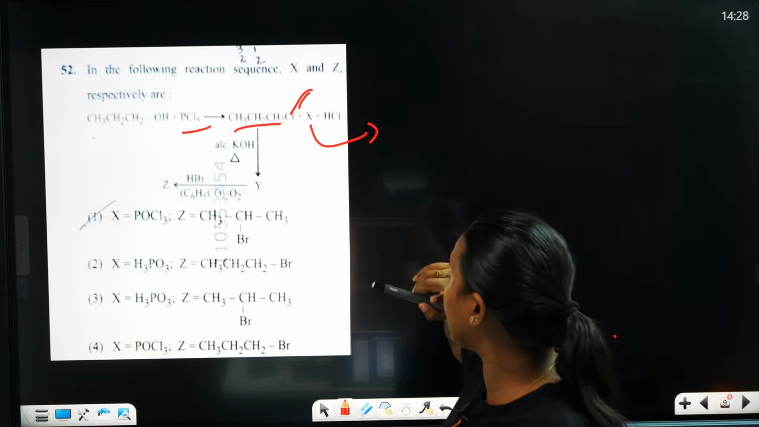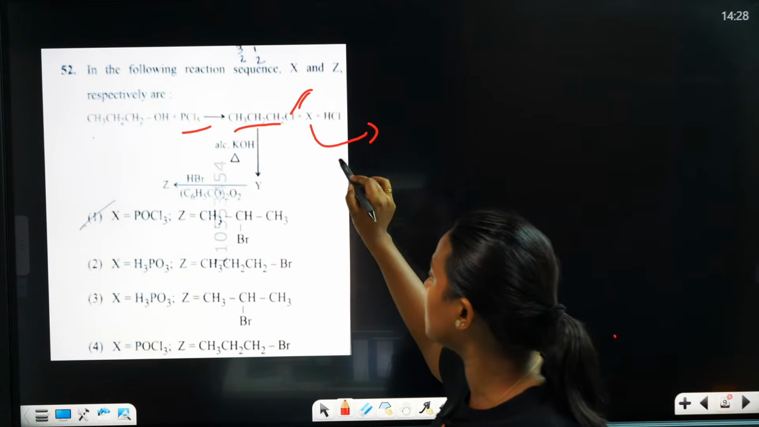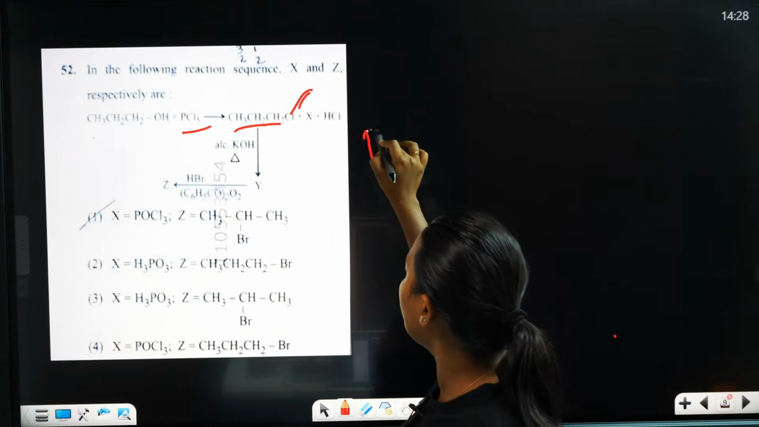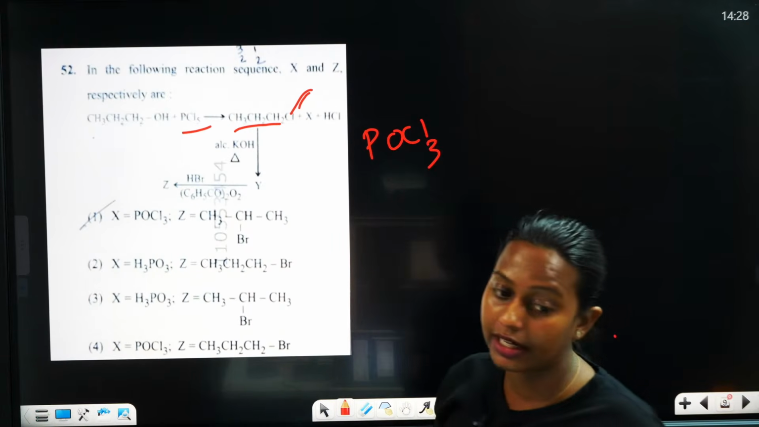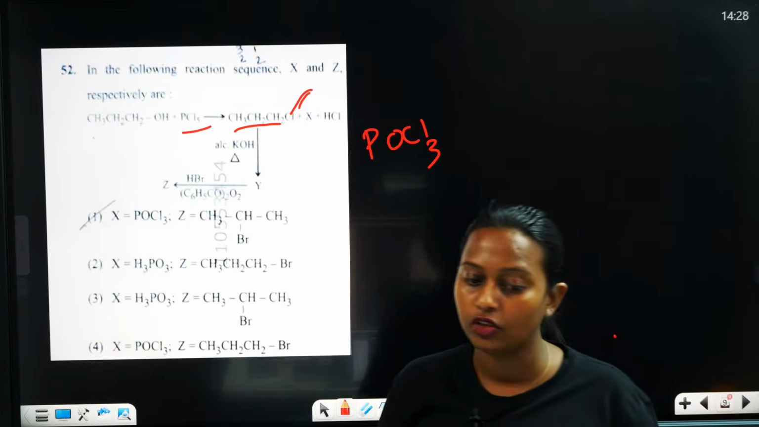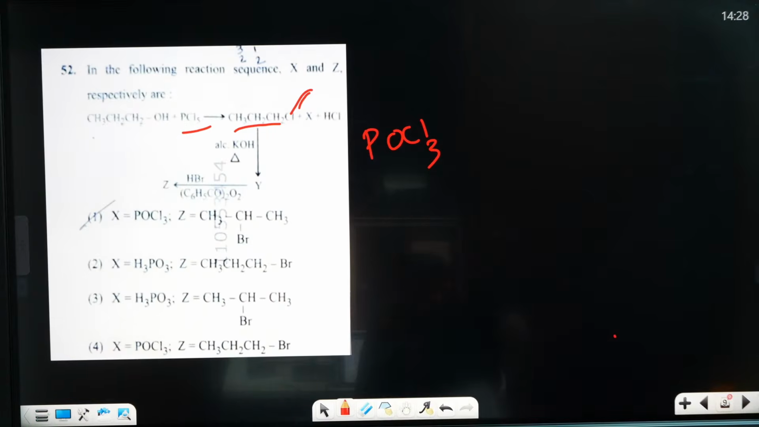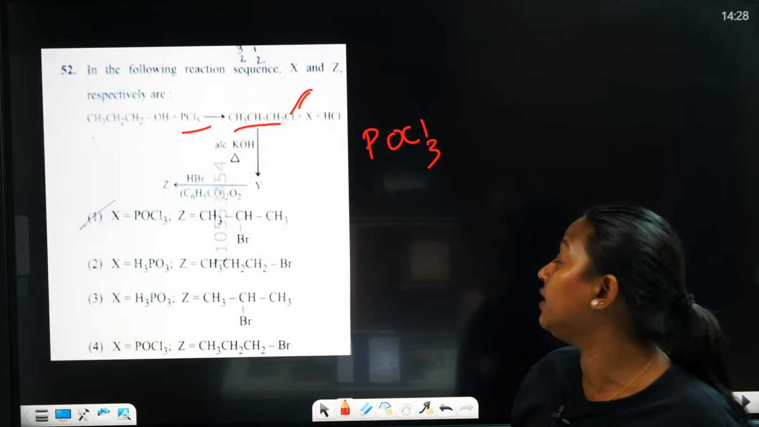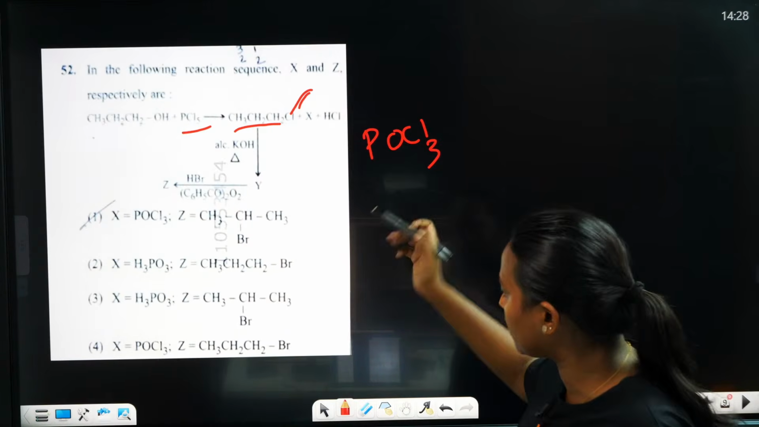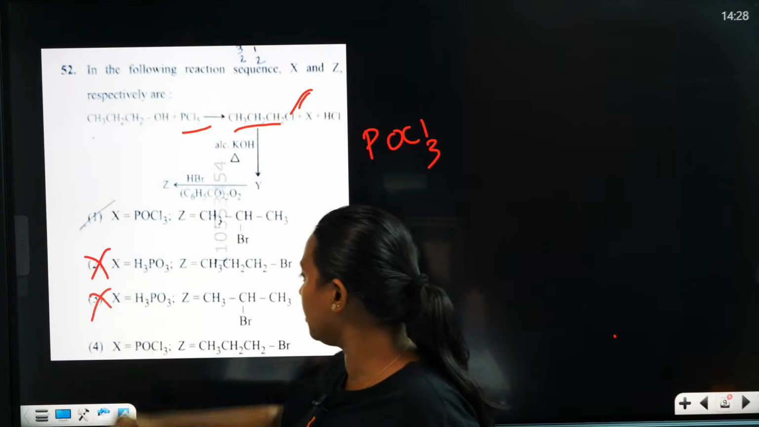So what will be the correct answer? We know that we will get POCl3. Yes, POCl3 we will get. So we can delete this and this.